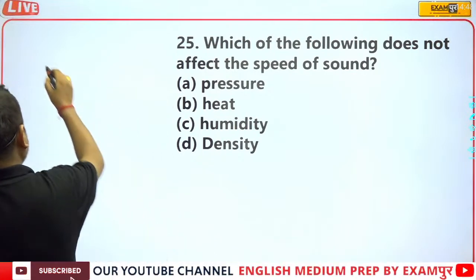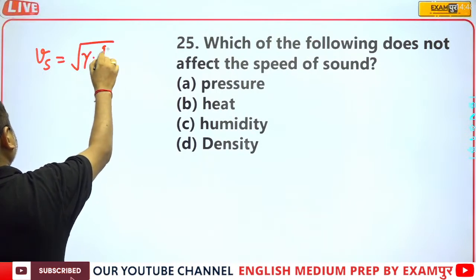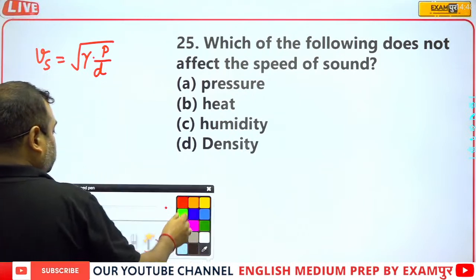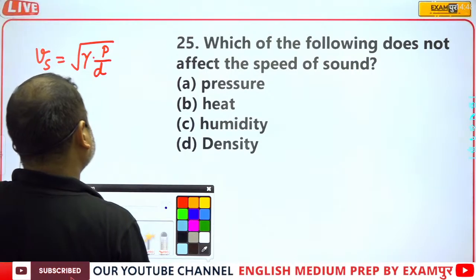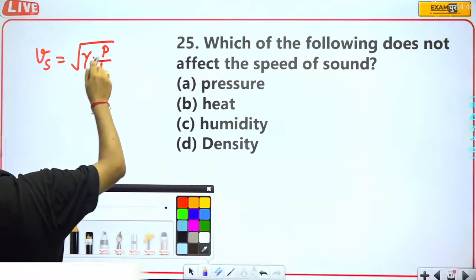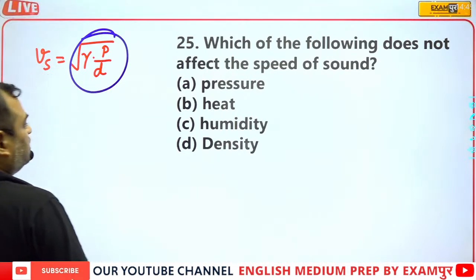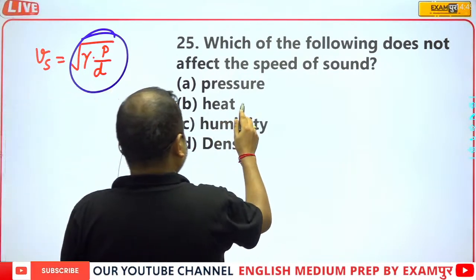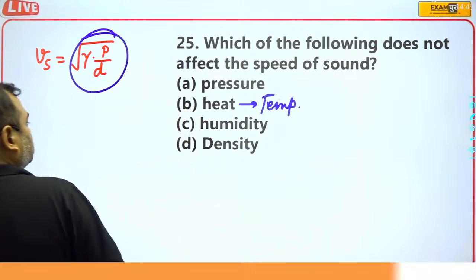We all know that the speed of sound is equal to the square root of gamma into P upon D. Heat, meaning temperature, affects the speed of sound.